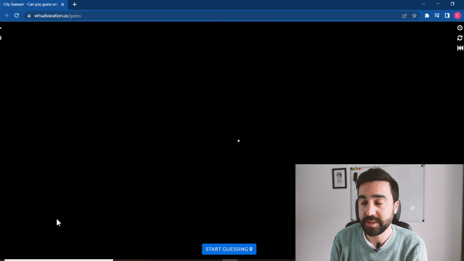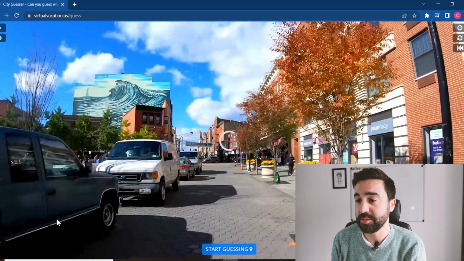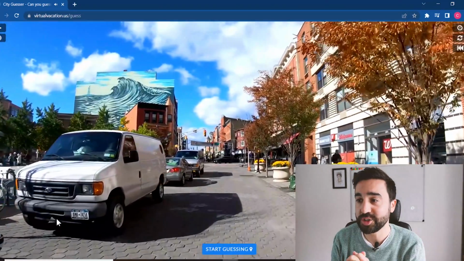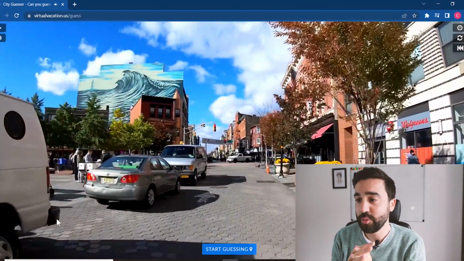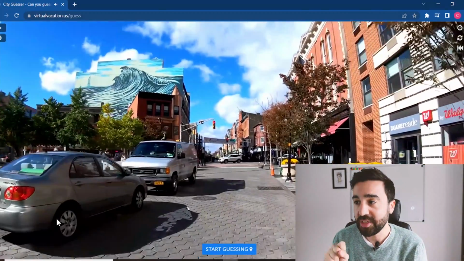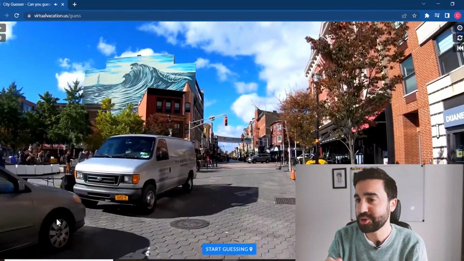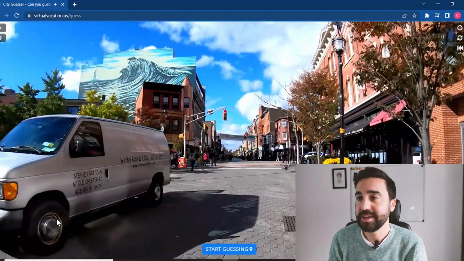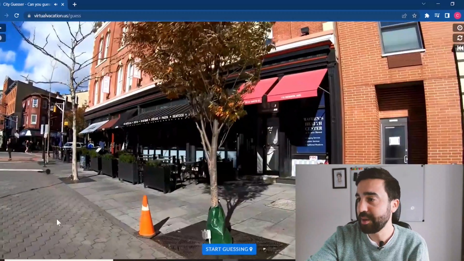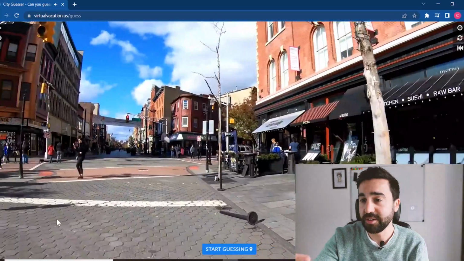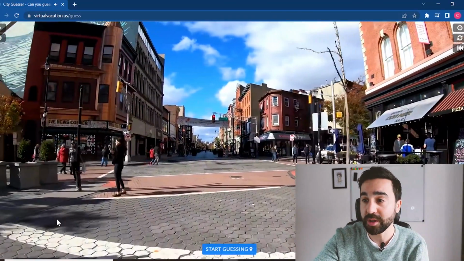in the world. Now, the way I use this in the classroom is that I get students to try and describe as much as possible before they have to guess where it is in the world. So get them to talk about the shops, get them to talk about what the people are doing, get them to think about what they can see perhaps painted on the wall. Maybe describe these flowers here. The longer this person keeps walking, the more comes into view.